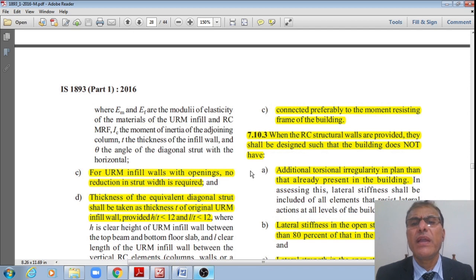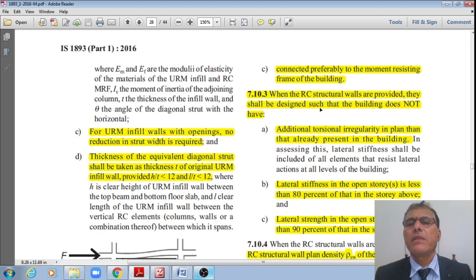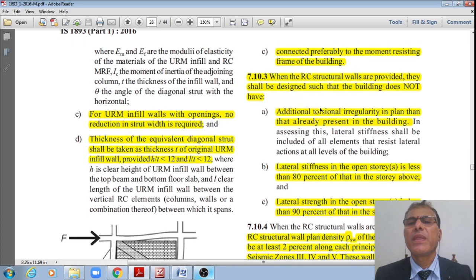And the third one is that they should be connected preferably to the moment resisting frame of the building. Next one, when the RC structural walls are provided, they shall be designed such that the building does not have additional torsional irregularity in plan than what is already present in the building.